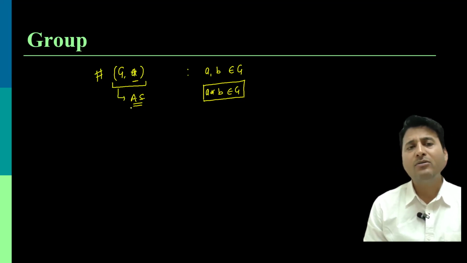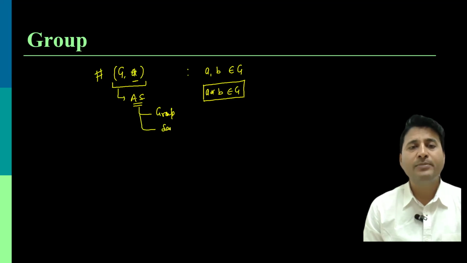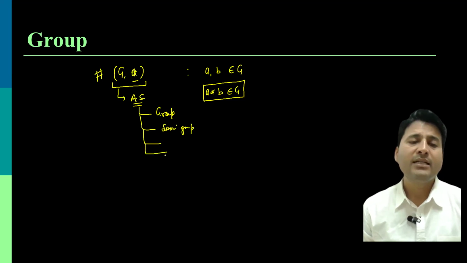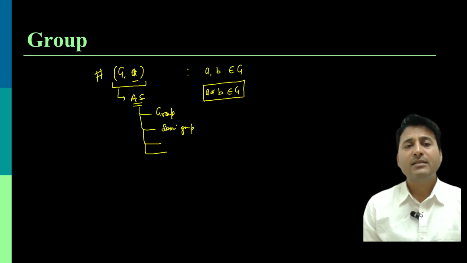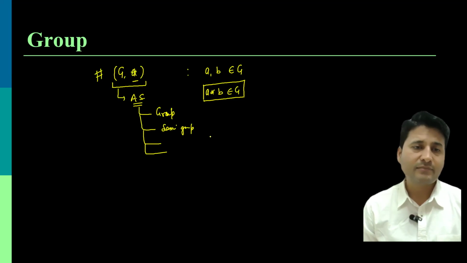Now this algebraic structure further classifies into different categories. One is group, then we'll talk about semigroup, then we have some other structures like groupoid, then monoid. These are the further bifurcations of the algebraic structure.